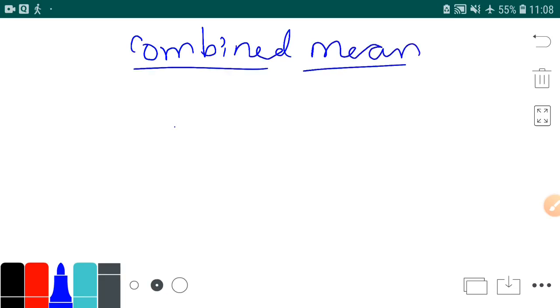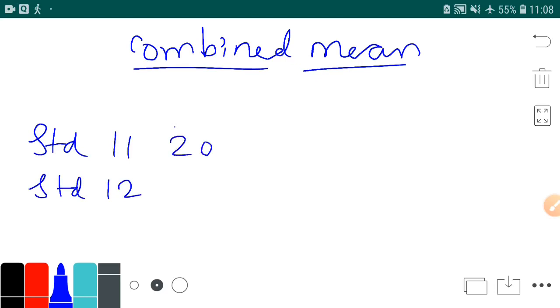What is this topic known as? Combined mean. Now sir, what is this combined mean? For example, there are two standards in your school, one is standard 11 and one is standard 12. For example, there are 20 students in your standard 11th and 30 students in your standard 12th.